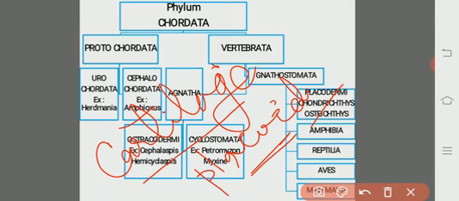Most of them are ureotelic organisms. All the aquatic animals are usually ammonotelic, but here they are ureotelic because they live in the marine environment, in the oceans.